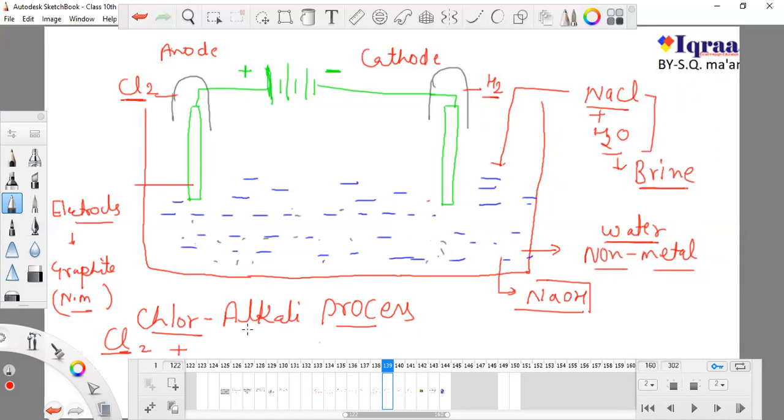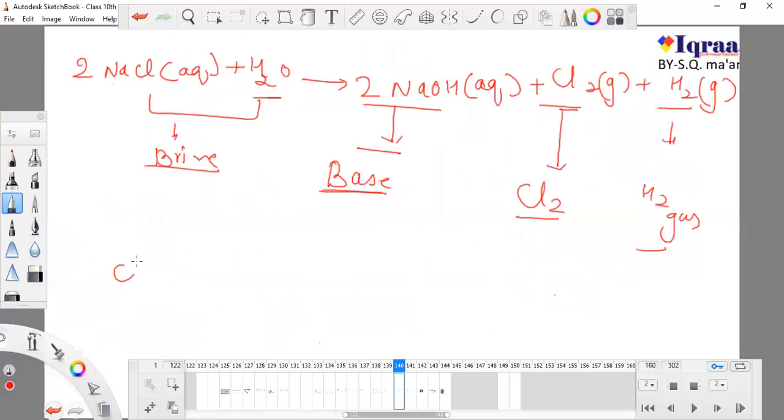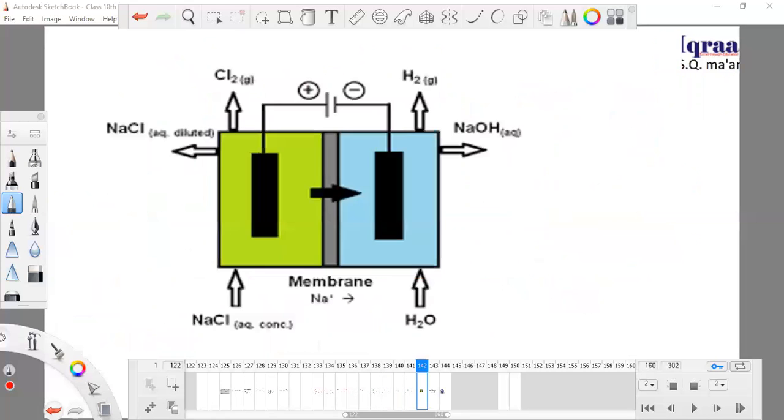So NaOH is definitely a very good water soluble base and it is known as alkali. So in this activity, by the breaking down of brine, we are getting chlorine, we are getting this alkali, because it is a base but water soluble, and at the same time we are getting hydrogen. So this reaction is known as the chlor-alkali process.